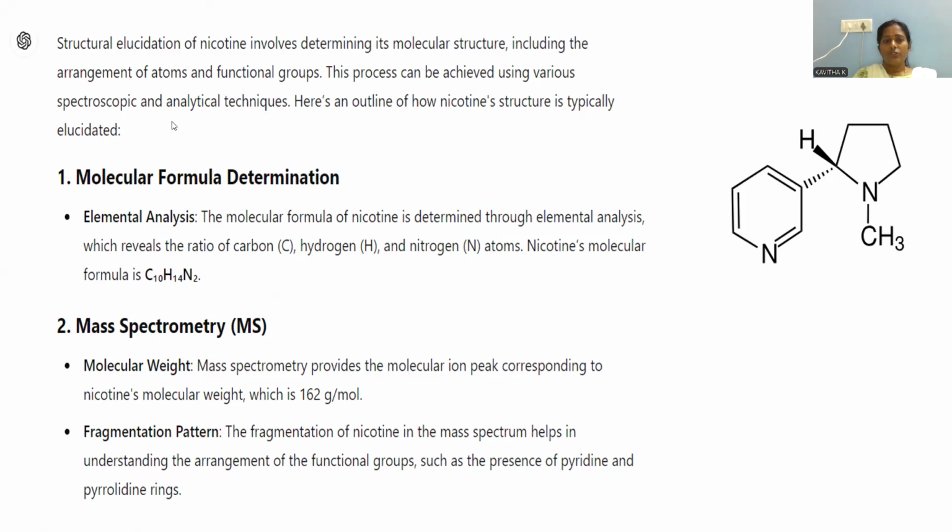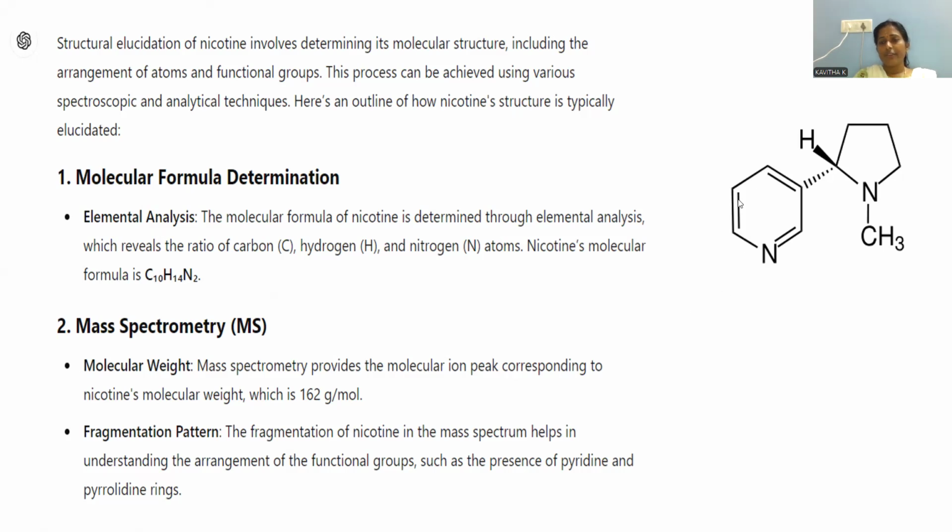According to the structural elucidation process by analytical methods, molecular formula, elemental analysis we are going to do. Elemental analysis means the individual elements present in this nicotine can be identified. The elements present in nicotine are carbon, hydrogen, nitrogen, and their contribution will be C10, H14, and N2. This is the molecular formula which is calculated by the elemental analysis process.